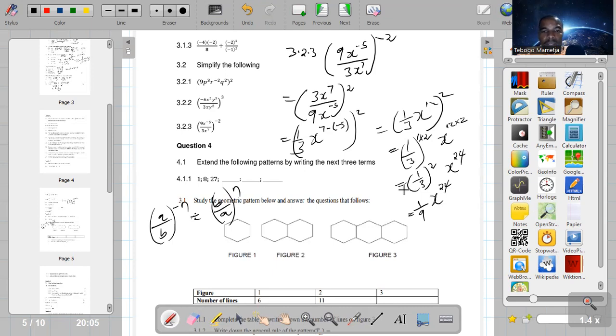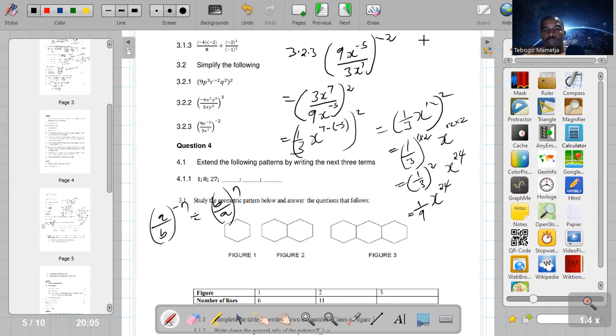So guys, what is important here is to change this if you want to make it a bit easier. Or if you don't want to do it like this, you can simply multiply out the exponents. It is still fine, but I think it's easier first if you change this negative exponent to make it positive. And once you do that, the denominator and numerator are going to swap, from this law of when a fraction is raised to a negative exponent. We can swap numerator and denominator. So guys, that is all about the exponents.